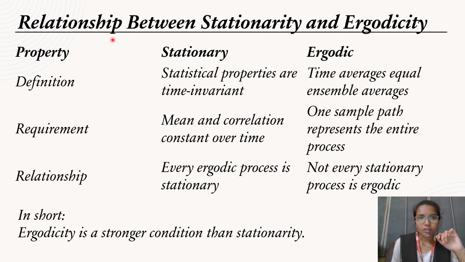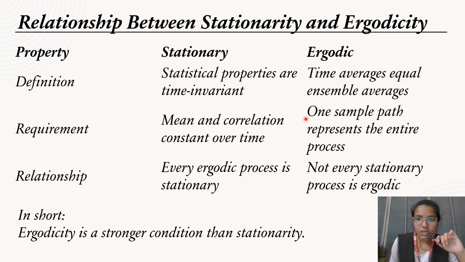Let's now talk about the relationship between stationary and ergodic properties. Let's talk about definition. For stationary, statistical properties are time invariant. For ergodic, time averages are equal to ensemble averages. Requirements: for stationary, mean and correlation should be constant over time.